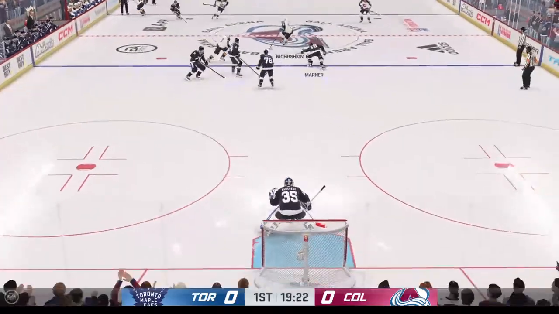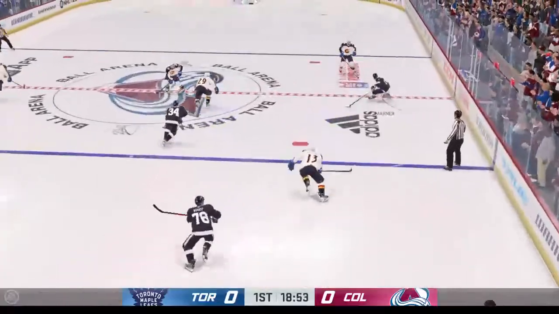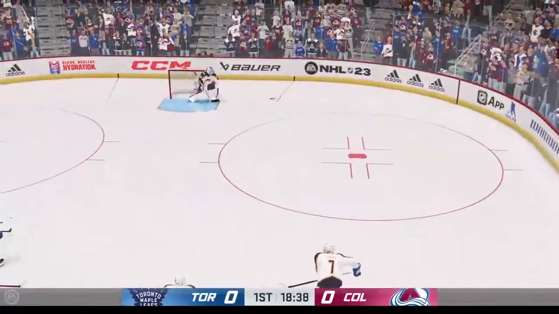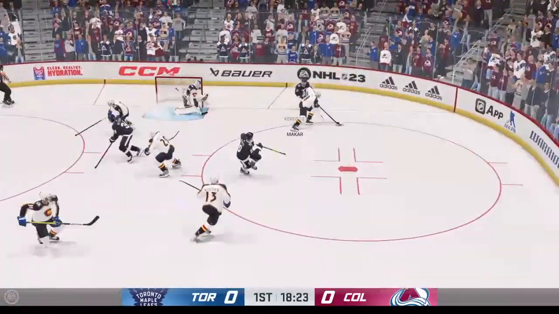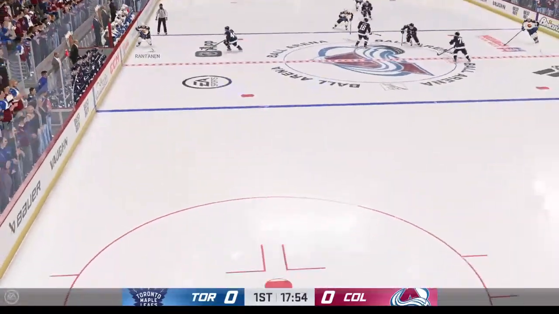Maple Leafs and the Avalanche. Official game ready and finally underway. Mitch Marner gets the pass ahead and rips this into the Colorado zone. A bounce right in front, and Kerfoot couldn't get it to his forehand. Avalanche have it here right out of the gates.